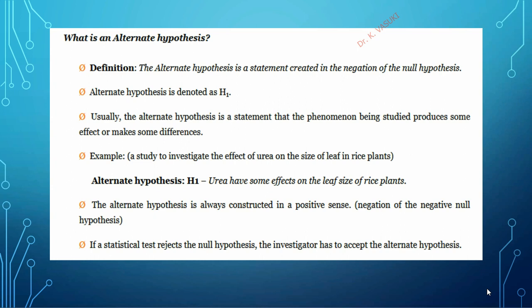Okay. So the alternative hypothesis is always constructed in a positive sense, whereas the null hypothesis is always constructed in a negative sense. If a statistical test rejects the null hypothesis, the investigator has to accept the alternative hypothesis. If a statistical test accepts the null hypothesis, the investigator has to reject the alternative hypothesis.